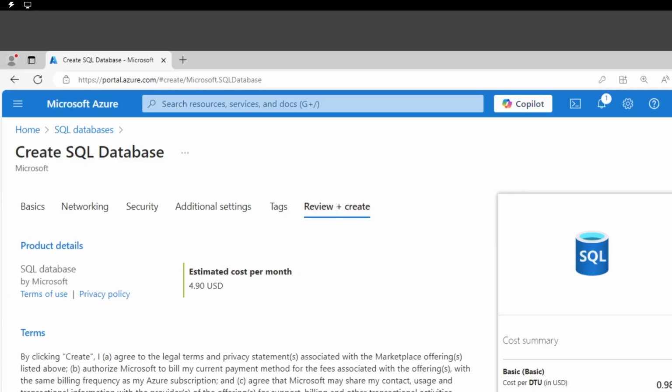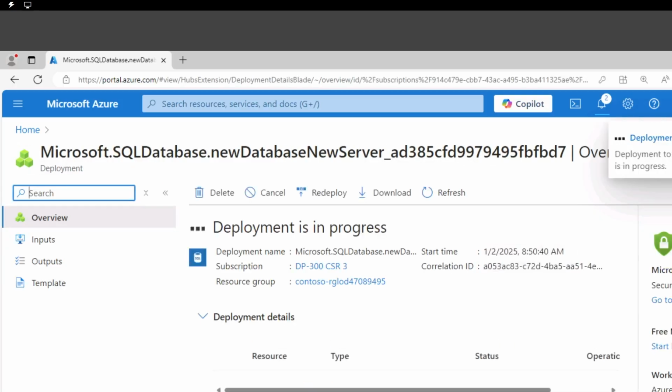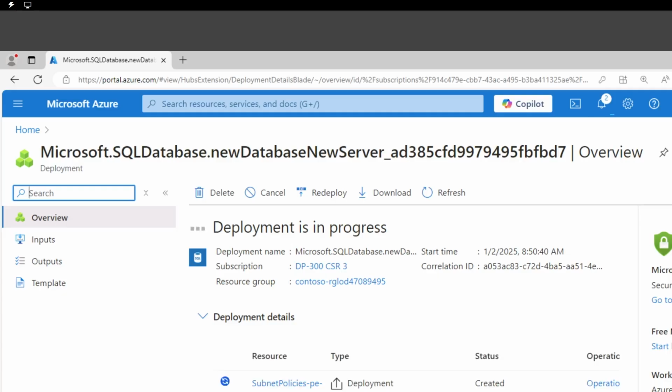It's going to look for the validation, and once validated it's going to submit for deployment, and our deployment is going to take a few minutes. Why? Because it's deploying multiple resources. It creates the underlying SQL database server, then the database itself, and it's going to create the endpoint and so on. All right, so let's wait a few minutes for this deployment.